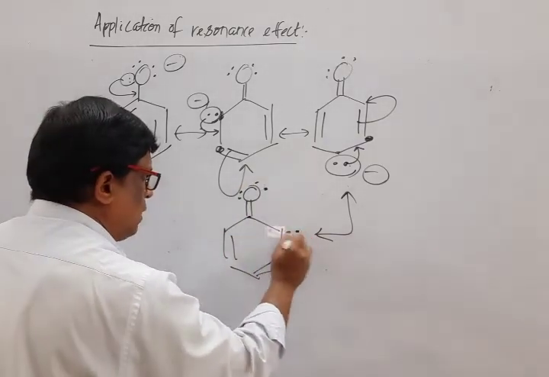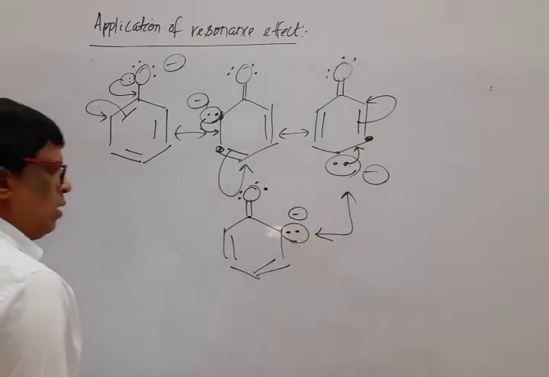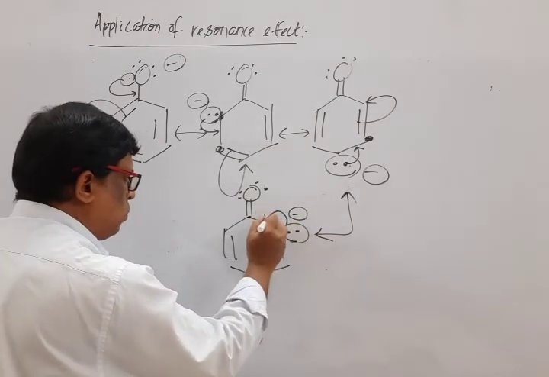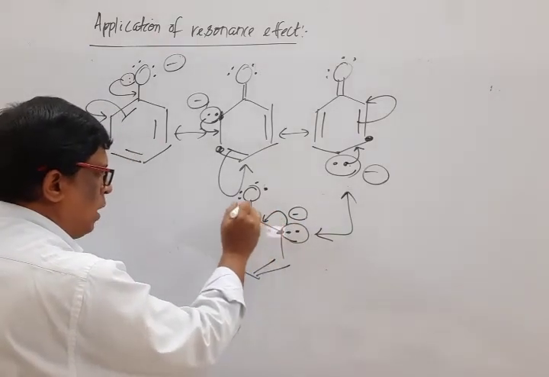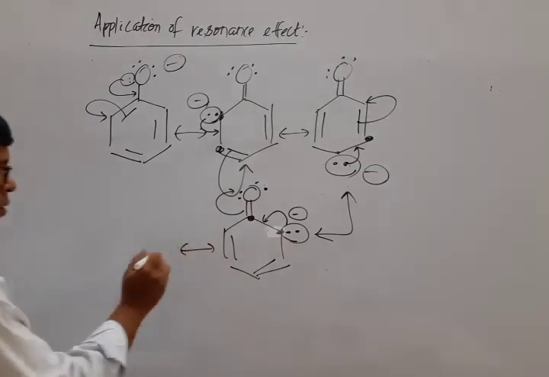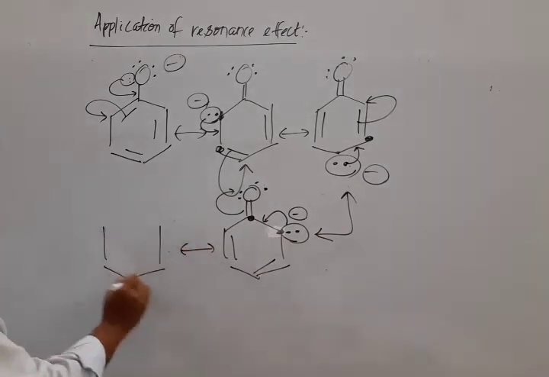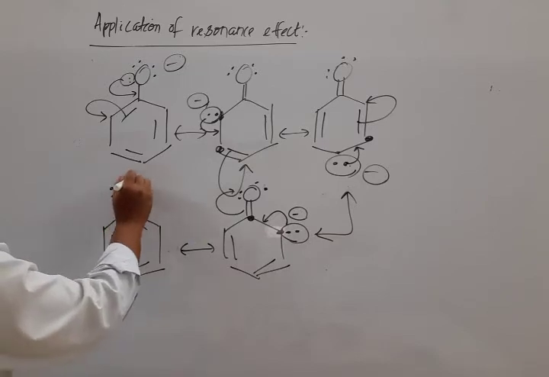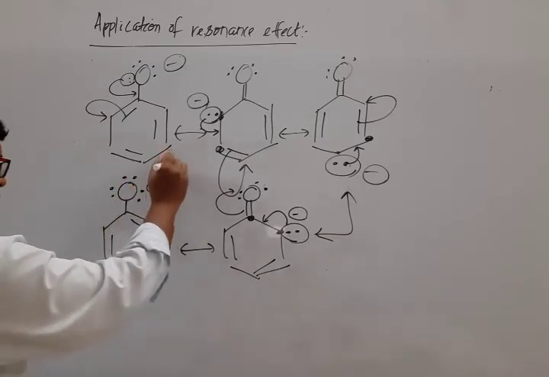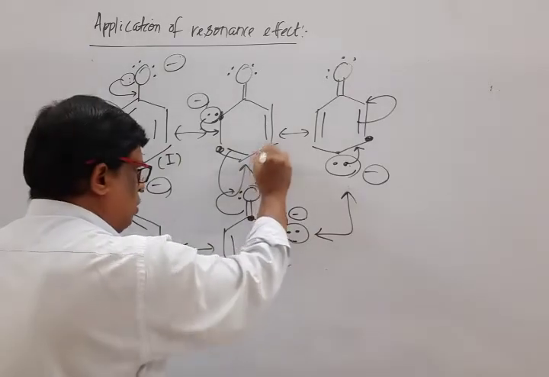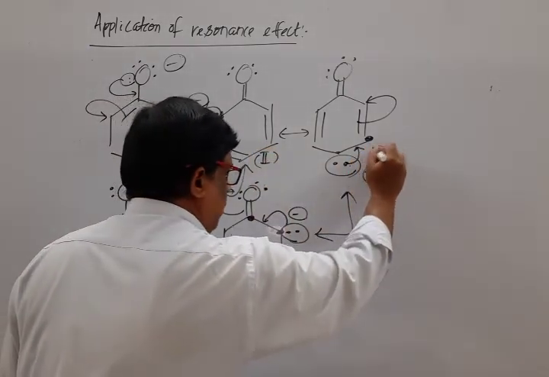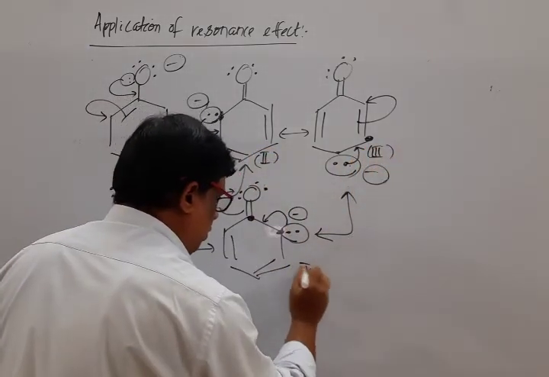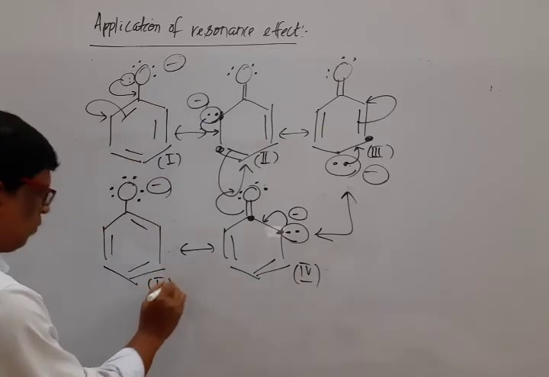Now it receives one pair, so a negative charge is there. Now it is in trouble, transfer to this one. As it is over valency, transfer to this one. Mark the final structure. It is structure 1, structure 2, structure 3, structure 4, structure 5.